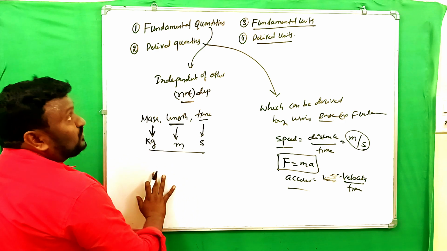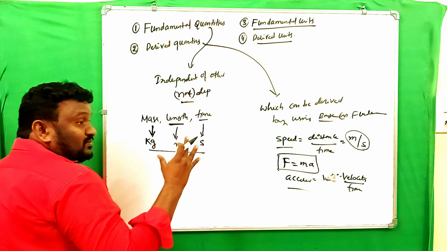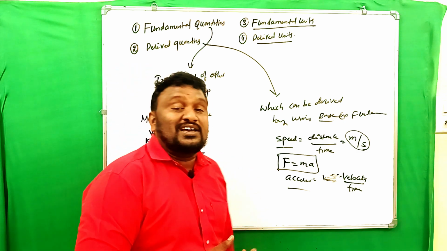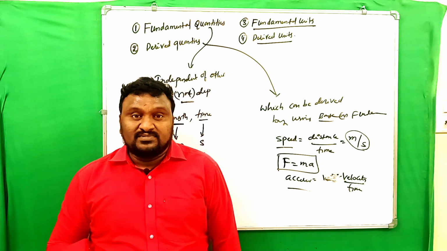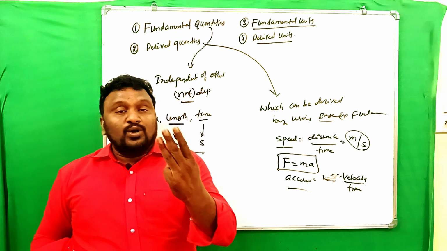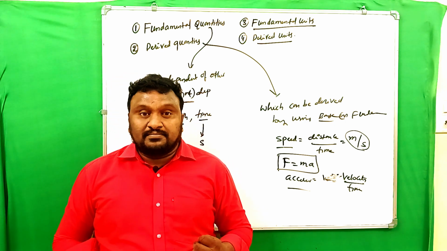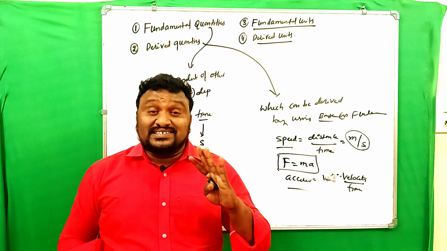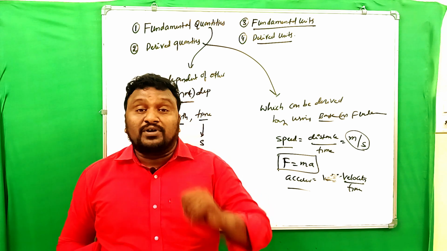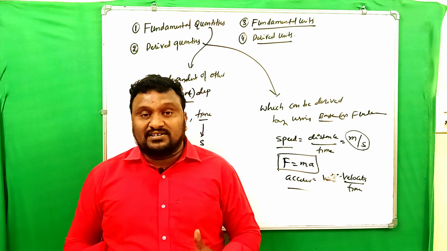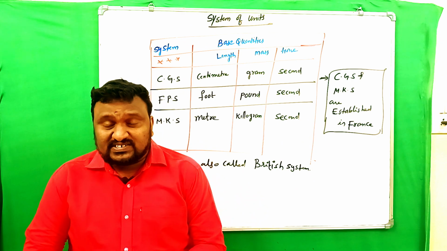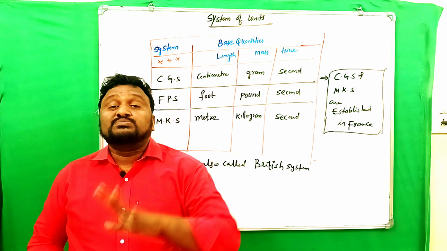Clear children? So as for CGS, FPS, MKS, there are only 3 fundamental quantities, but according to SI there are 7 fundamental quantities. Let's see here. System of units, there are 4 systems of units.